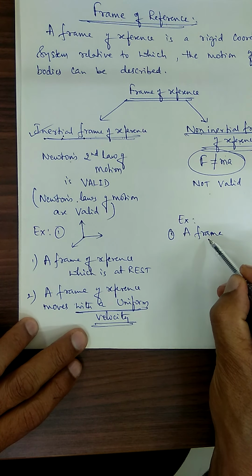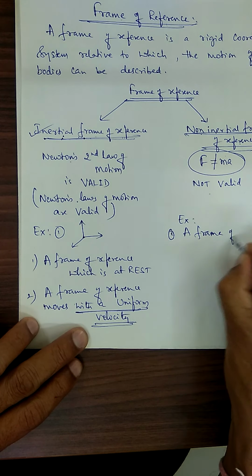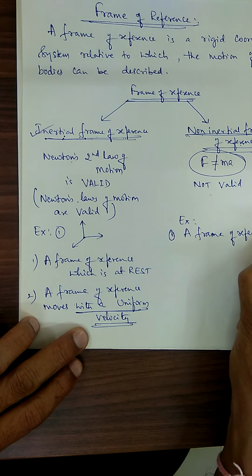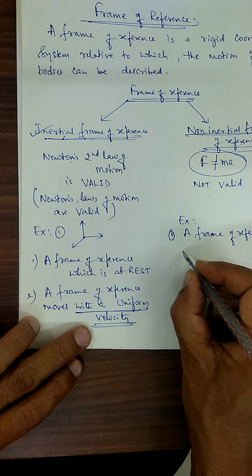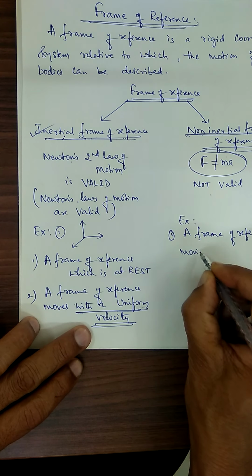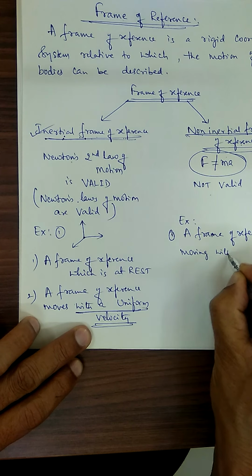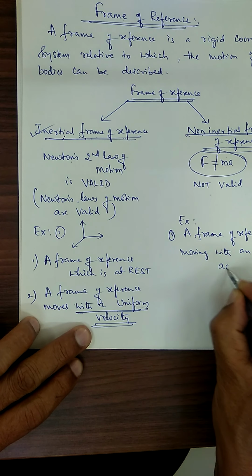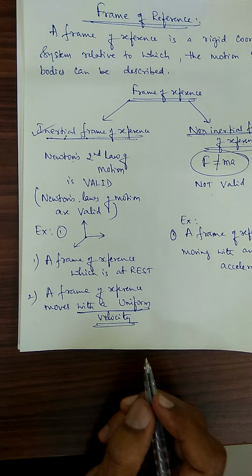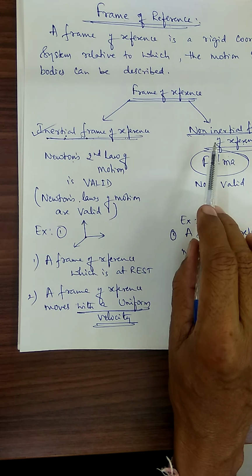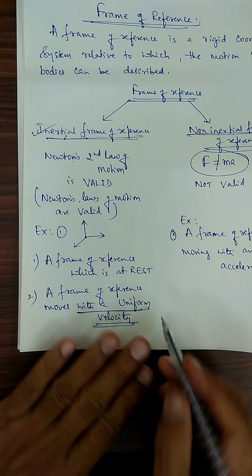Non-inertial frame of reference means a frame of reference which is moving with an acceleration. A frame of reference moving with an acceleration is called a non-inertial frame of reference.